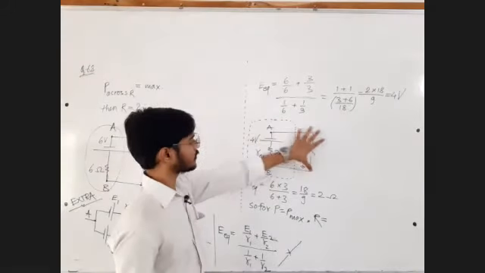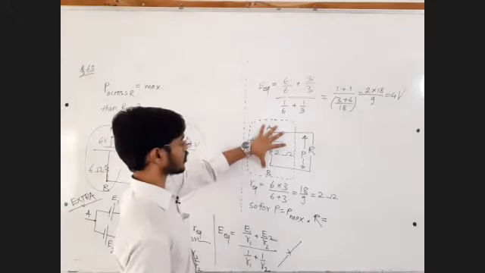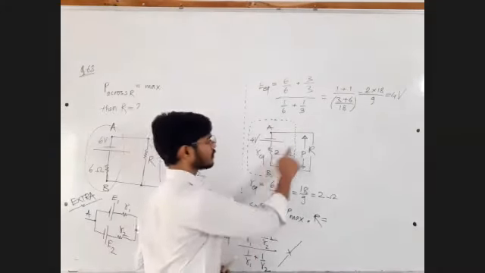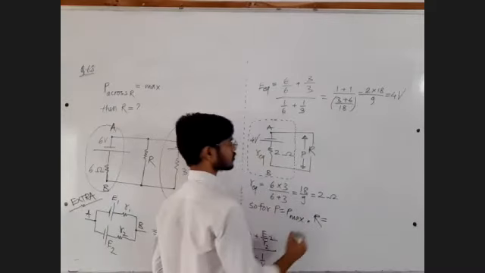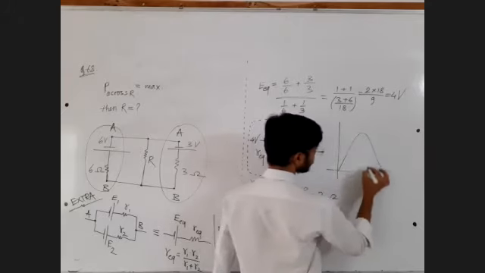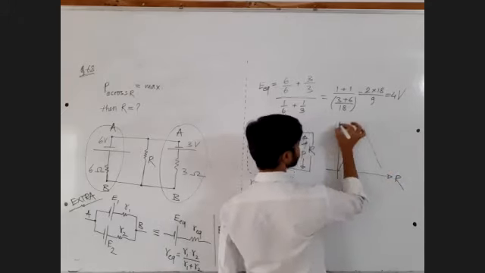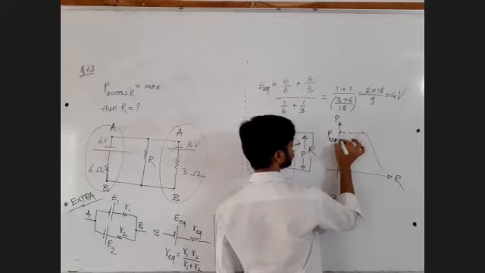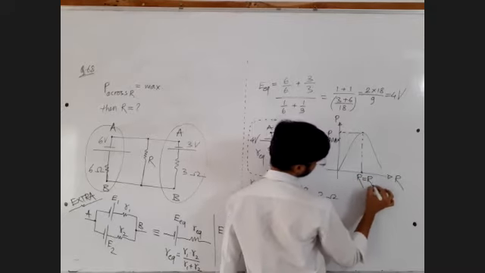For this equipment, this entire thing is going to act as the source of EMF or source of power. So R internal is 2 ohm. That should be equal to R external. Only then R external will get maximum power delivered. Because you saw the graph, it was like this. For a particular value of capital R, you get maximum power across the capital R. And that value of capital R is equal to R internal.